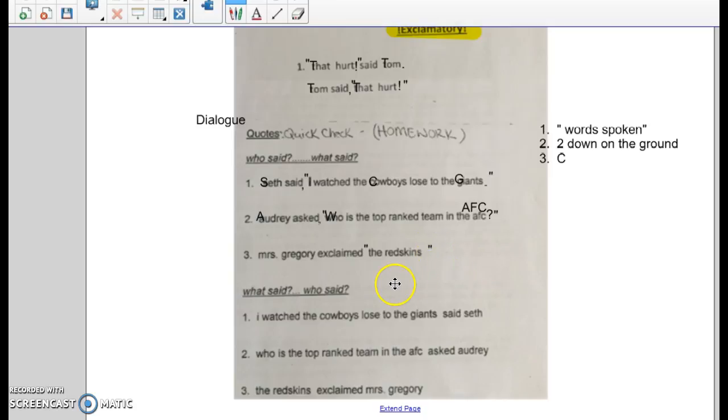Two down on the ground. Well, I see "exclaimed." That tells me an exclamation mark is involved. What did I yell? It's not "Mrs. Gregory exclaimed, the Redskins." It's "Mrs. Gregory exclaimed, the Redskins!" The exclamation mark goes with the part that is yelled. That's one down on the ground.